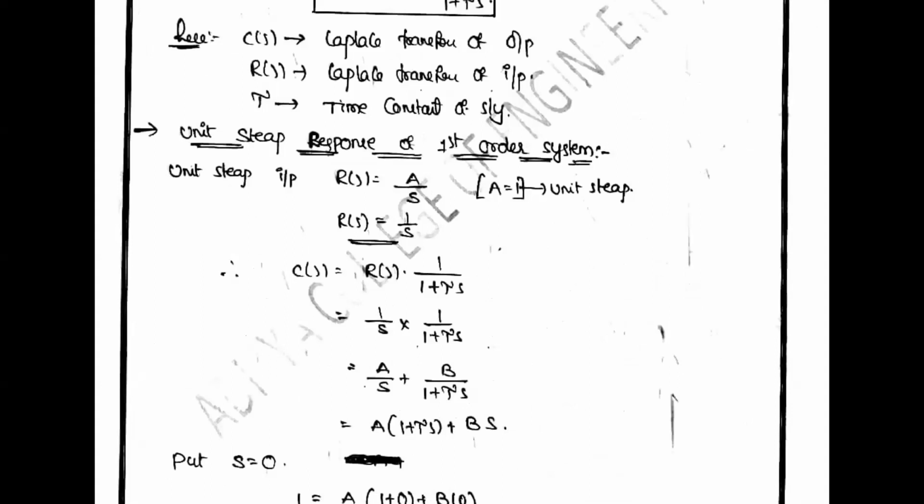Derive the time response of a first order system when the given input is a unit step signal, that is, the unit step response.